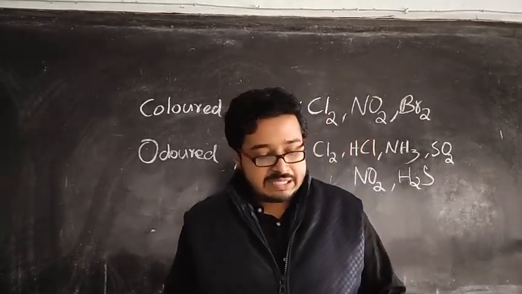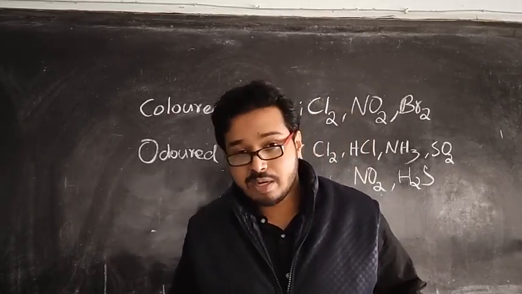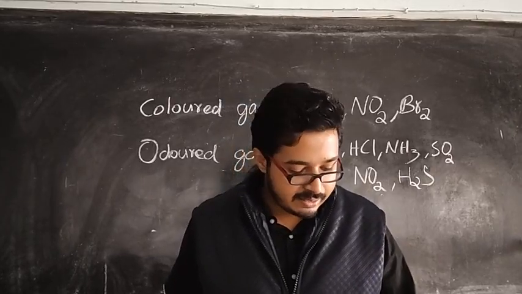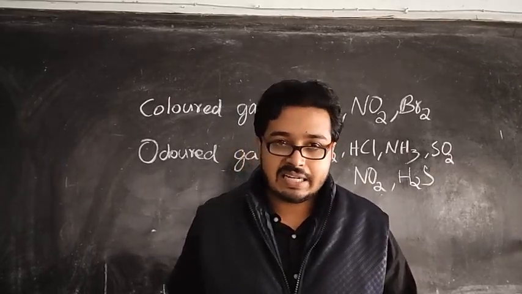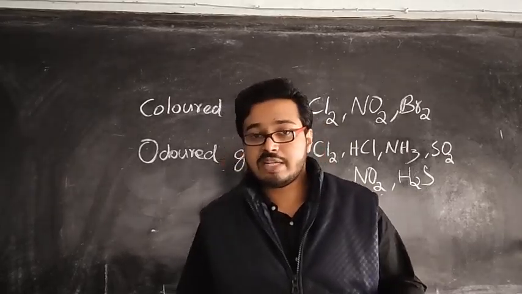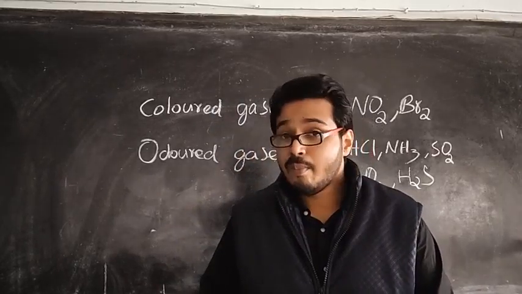So the major things included in the practical work: the first one is analysis of gases. The second one is analysis of cations, including all the cations that you have studied in the analytical chemistry chapter, and also the ammonium cation.